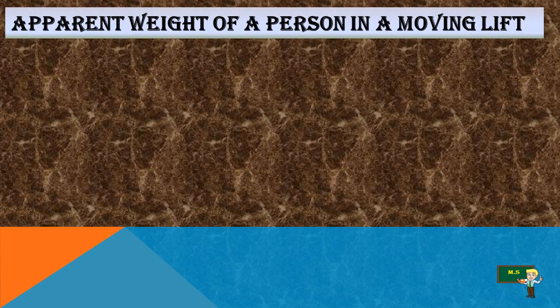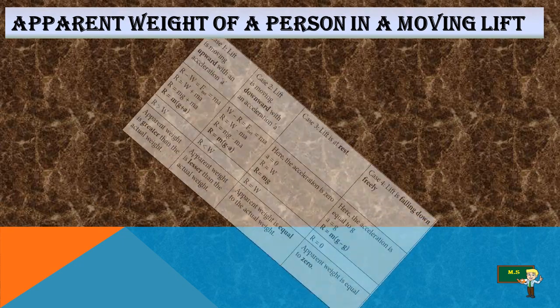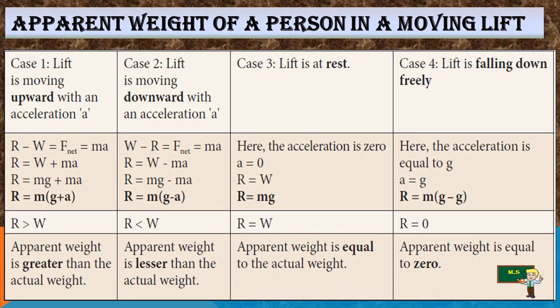Now, students, let us see the apparent weight of a person in a moving lift. There are 4 cases, and in each case it deals with the apparent weight and the actual weight. Let us see the first case. Case 1, lift is moving upward with an acceleration a.